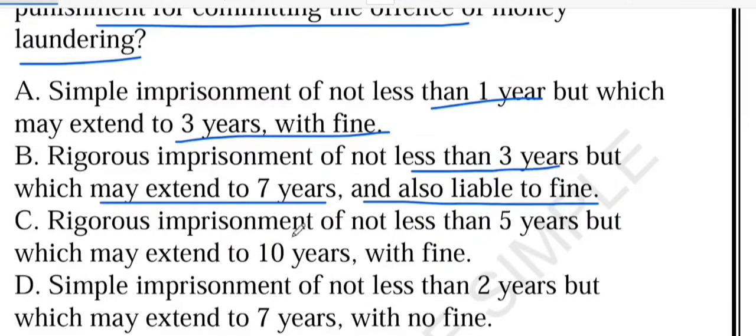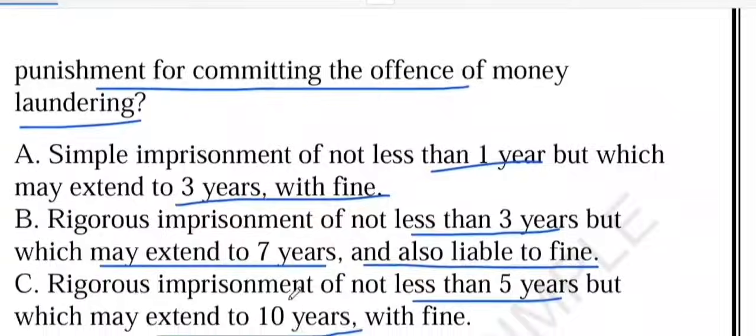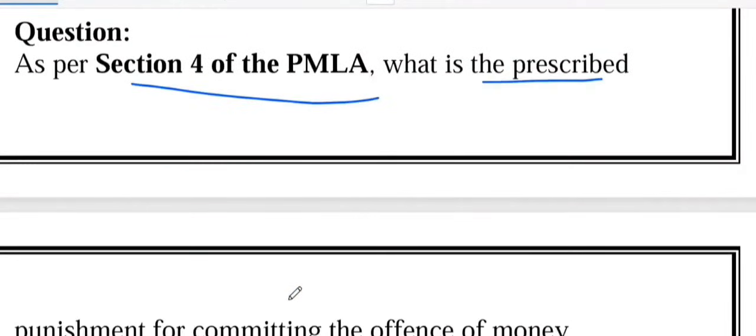Option C says rigorous imprisonment of not less than 5 years, which may extend to 10 years with fine. And option D says simple imprisonment of not less than 2 years, which may extend to 7 years with no fine. So these are the 4 options that we have. So let's see the answer. Let's go option by option.